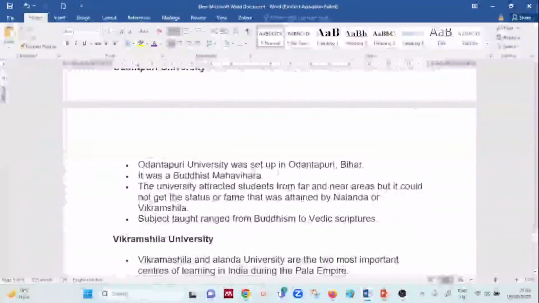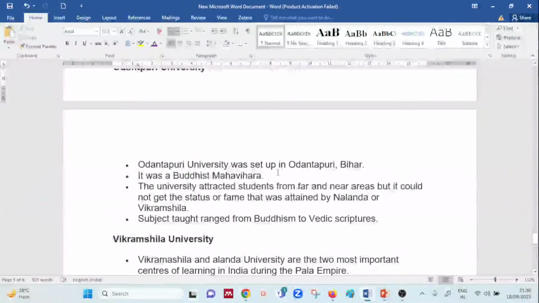Odantapuri, yes, Odantapuri was a university which was set up in Bihar as a Buddhist Mahavihara, and students came from far and near, but it could not get the status of fame which was attained by Vikramshila and Nalanda. So basically Odantapuri University was equally important, but when it came to fame or recognition, that was not received, and the subject's thoughts were basically centered on Buddhism.